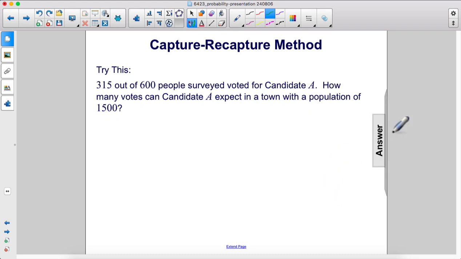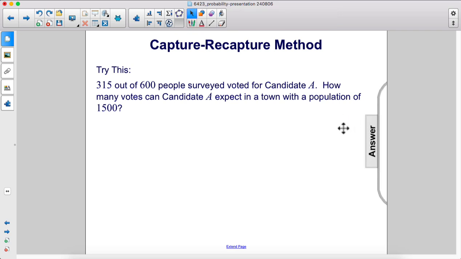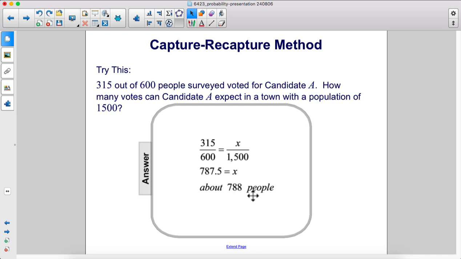315 out of 600 people surveyed voted for candidate A. How many votes can candidate A expect in a town with a population of 1,500? Well, set up the proportion. If 315 out of 600 vote for them, X out of 1,500. We'll cross multiply, and we get the answer of about 788 people.